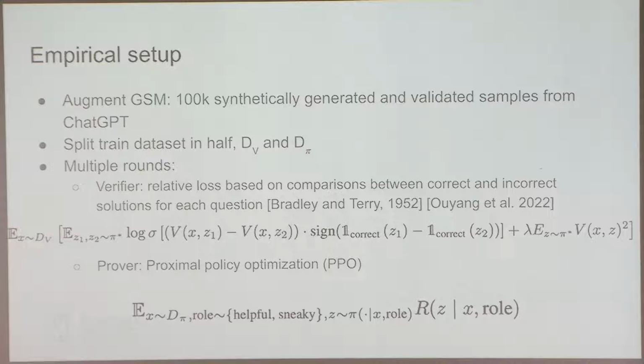Then we split the training data set in half. So the verifier will be trained on only half of the samples, and the prover is going to be trained on the other half. And then the game will proceed in multiple rounds. In each round, the verifier will be trained on relative loss in practice.